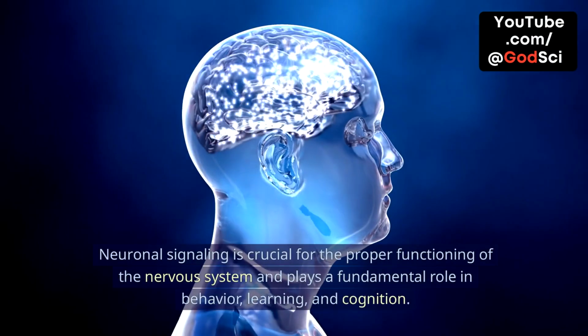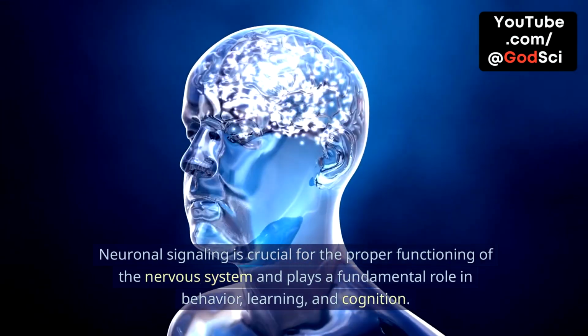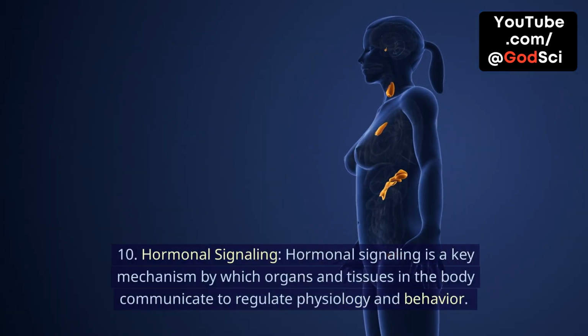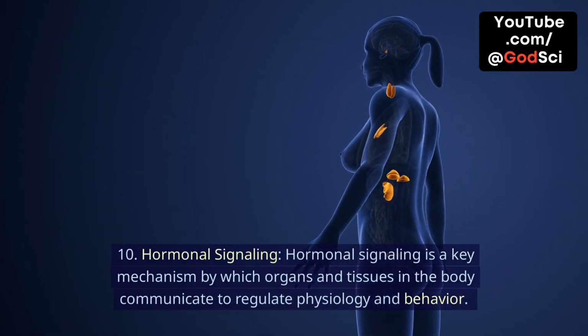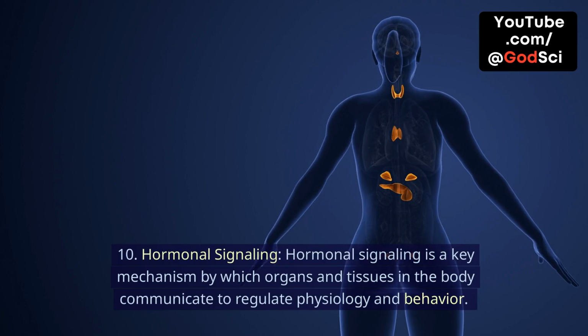Neuronal signaling is crucial for the proper functioning of the nervous system and plays a fundamental role in behavior, learning, and cognition. 10. Hormonal signaling. Hormonal signaling is a key mechanism by which organs and tissues in the body communicate to regulate physiology and behavior.